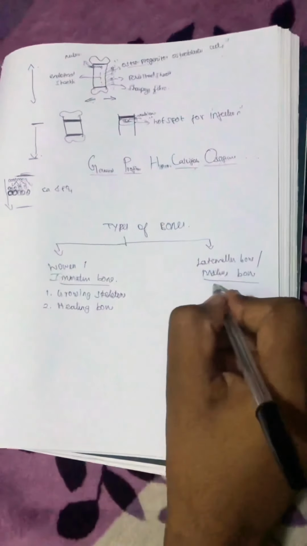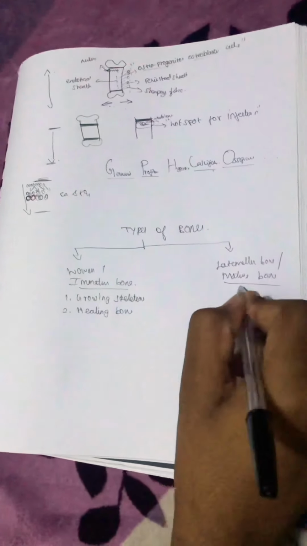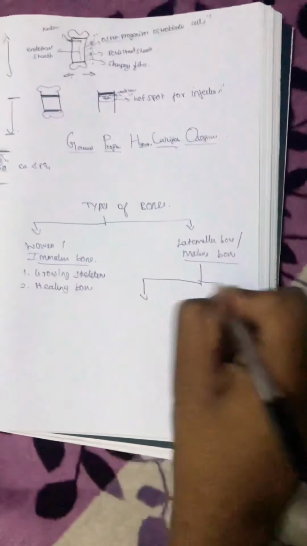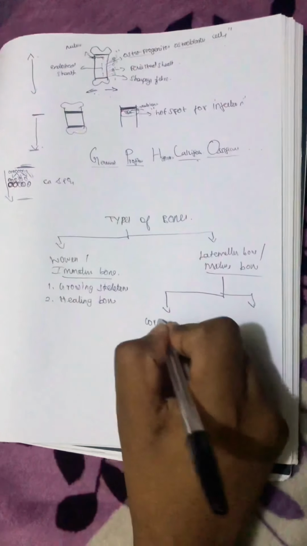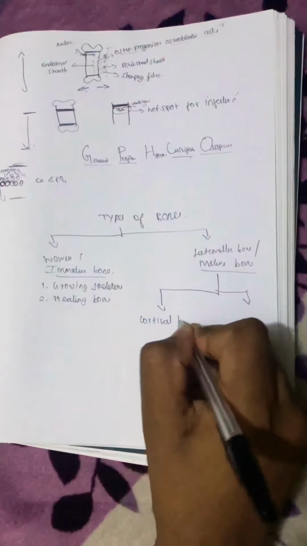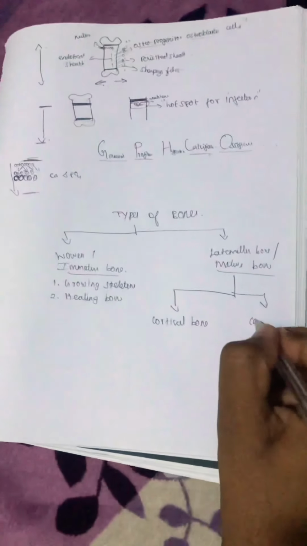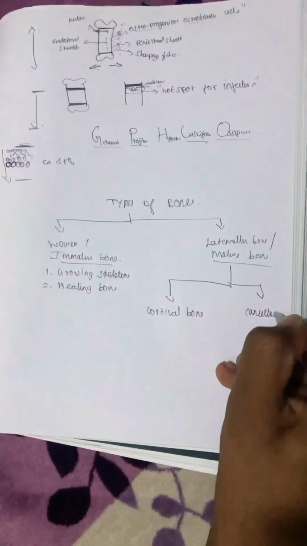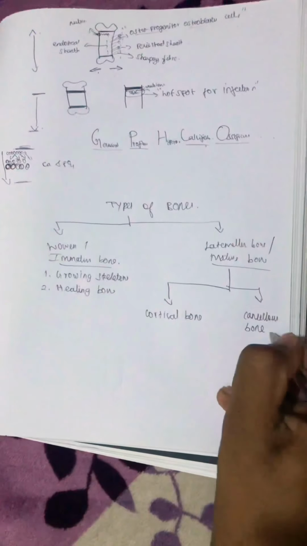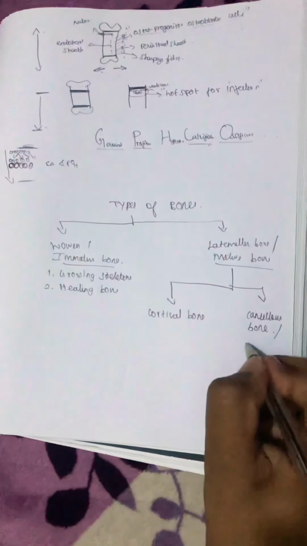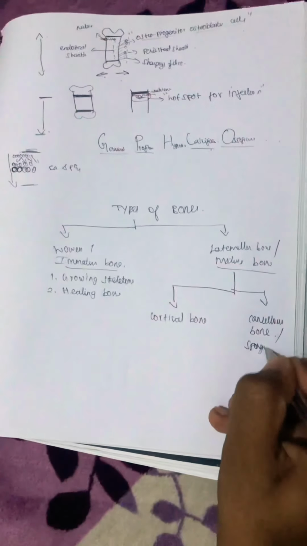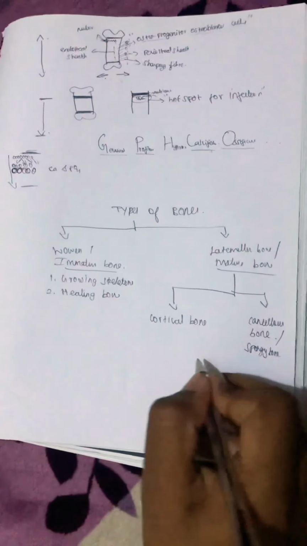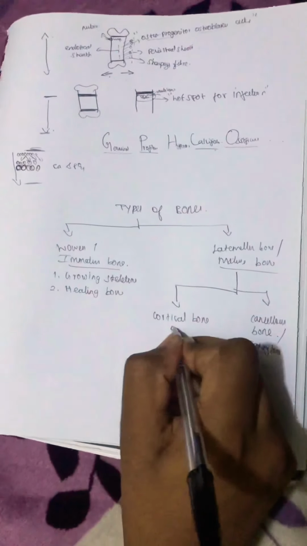And this mature bone we can divide into two types: cortical bone and cancellous bone. Cancellous bone is also called spongy bone, and cortical bone is also called compact bone.